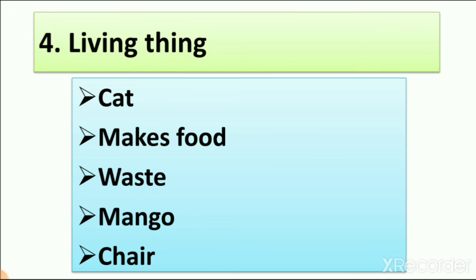Number 4, living things. So from this, which is a living thing? Cat, makes food, waste, mango and chair. So we learn that animals are living things, and which animal we have here? We have here cat. So cat is living things. So we join living thing with cat.